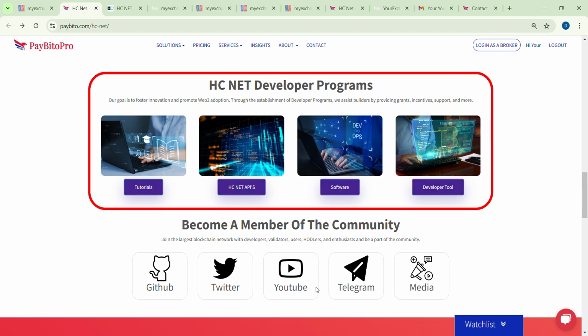These are the developer programs. Our goal is to foster innovation and promote Web3 adoption. Our developer programs empower builders by providing valuable grants, incentives, and dedicated support, ensuring their success and fostering innovation.